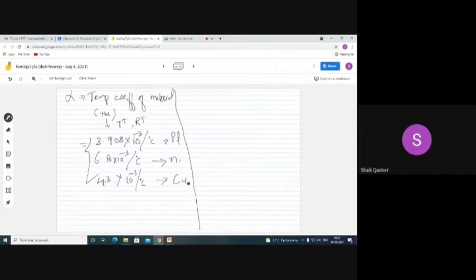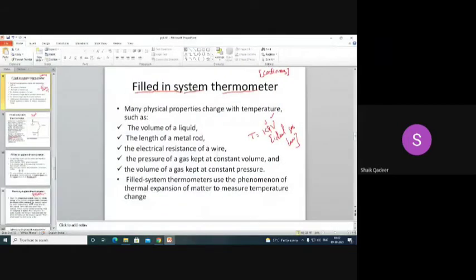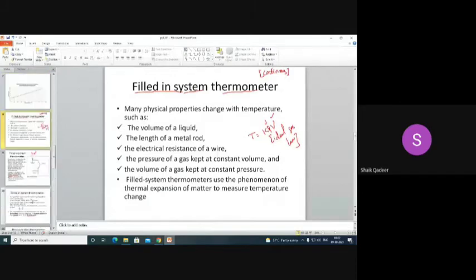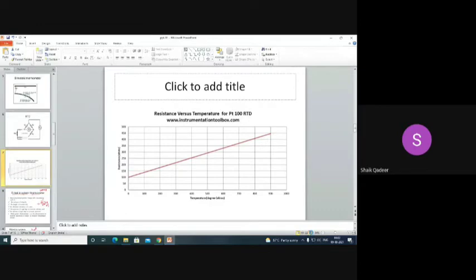Next point. As I told you, RTD exhibits a positive temperature coefficient, for which you need to see this relation.